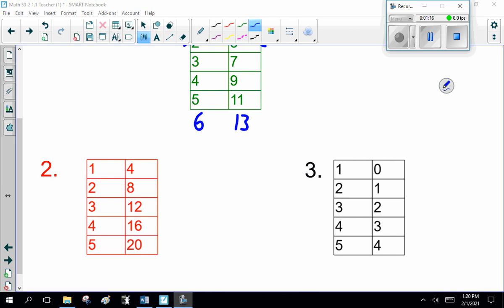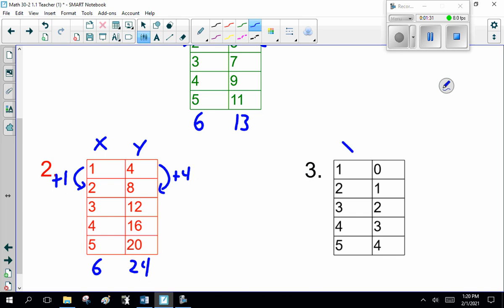Okay, ladies and gentlemen, so this is going to be X and Y. You should know this goes up by plus 1, so the next number is 6. This goes up by plus 4, so this should be 24. And same for block 3. This is X and this is Y. X goes up by plus 1 every time, and Y goes up by plus 1. So this should be 6 and 5. If you see that, you're seeing the patterns, and I'm happy.